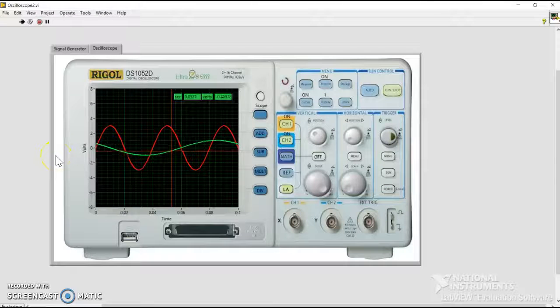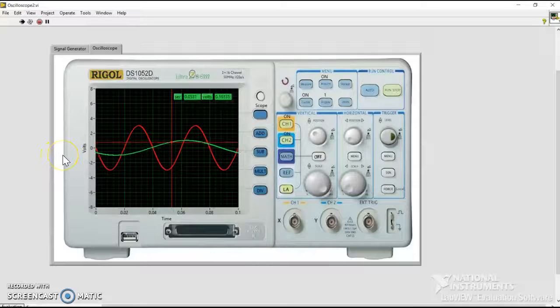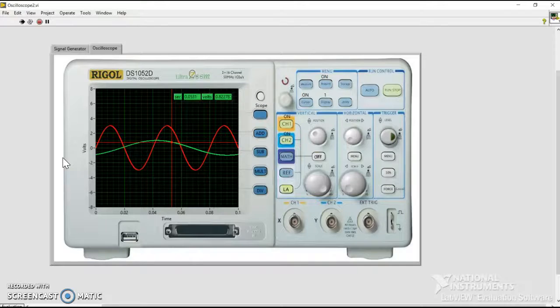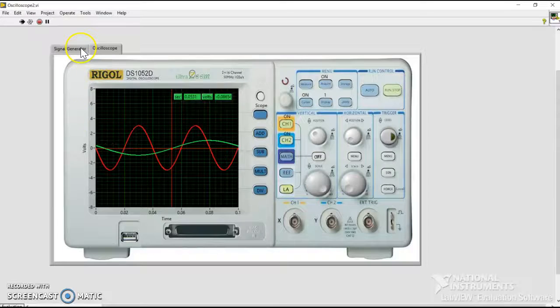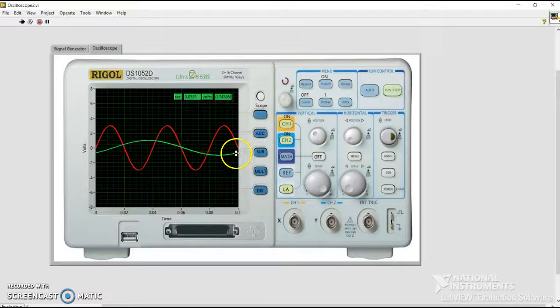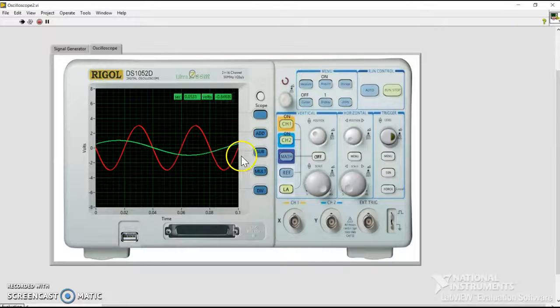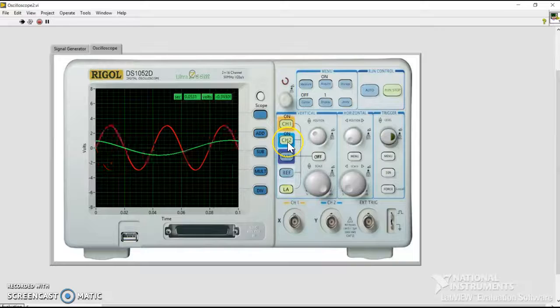Hello everybody, I'm going to demonstrate my oscilloscope project. This also incorporates the signal generator and the spectral analysis as well. On my oscilloscope, I have two signals coming in, one from the signal generator and another arbitrary signal. I can control the signals coming in by these two buttons right here.